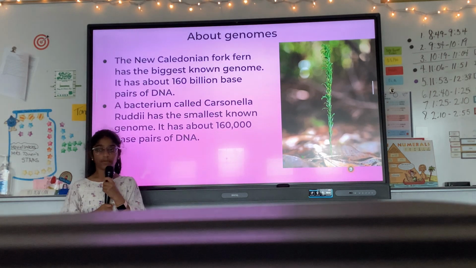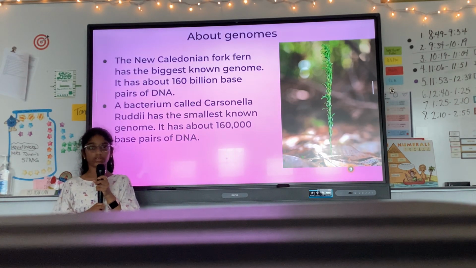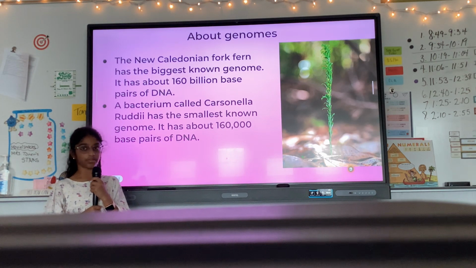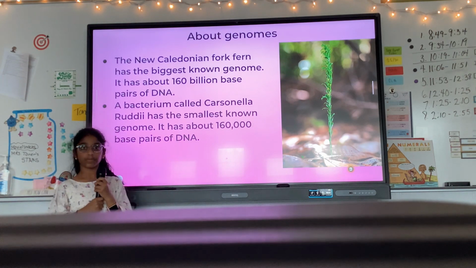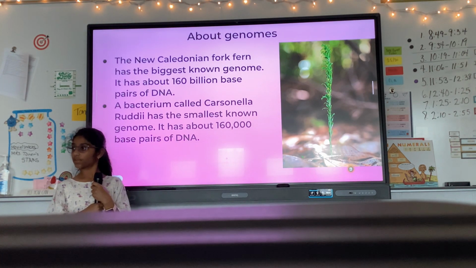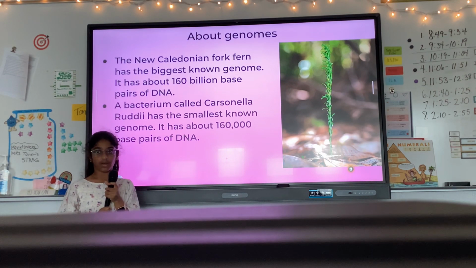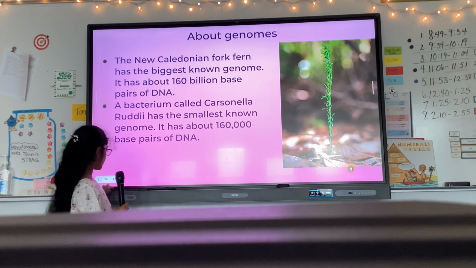So the biggest known genome belongs to a plant called the New Caledonian fern, at 160 billion base pairs of DNA. And the smallest known genome is a bacterium called Carsonella ruddii, and it has 160,000 base pairs.